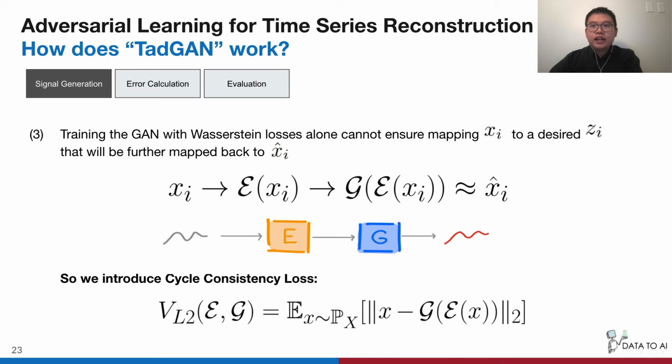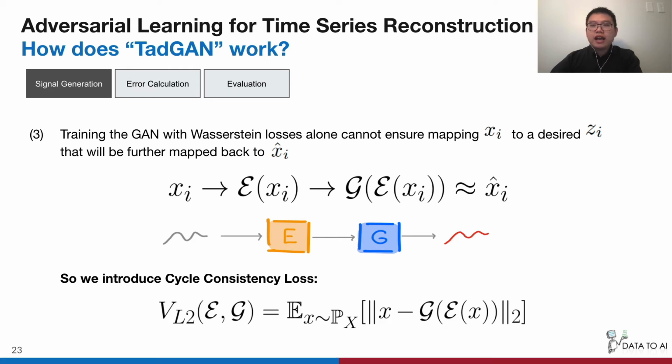However, training the GAN with Wasserstein losses alone cannot guarantee mapping an individual input Xi to a desired output Zi, which will be further mapped back to Xi. So here we introduce the second term, cycle consistency loss, to the objective function.